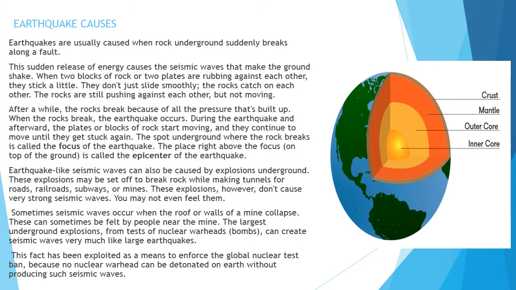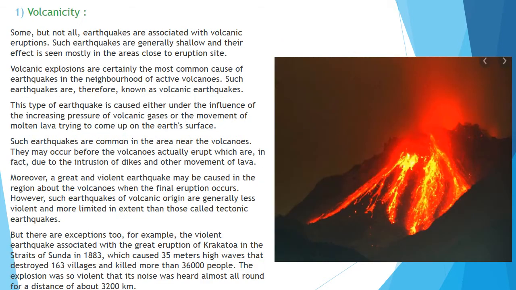This fact has been exploited as the means to enforce the global nuclear test ban, because no nuclear warhead can detonate on Earth without producing such seismic waves. So many times nuclear explosions or testing have been banned because of the disturbance of the earth's crust.